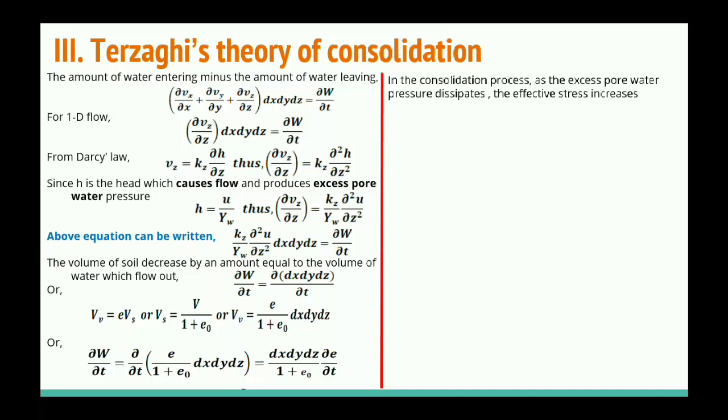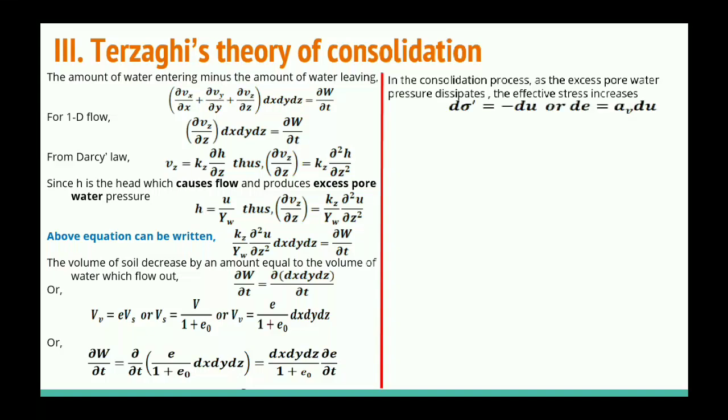So if pore water pressure decreases, then effective stress will increase. At any time we can see that pore water pressure is continuously decreasing and effective stress is continuously increasing.